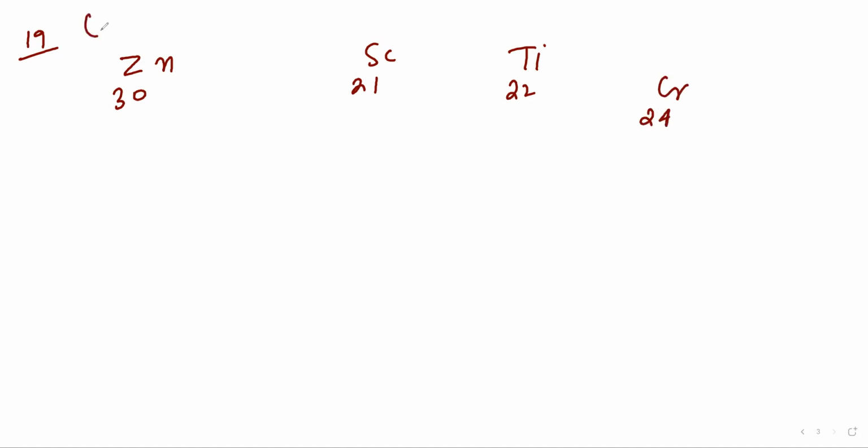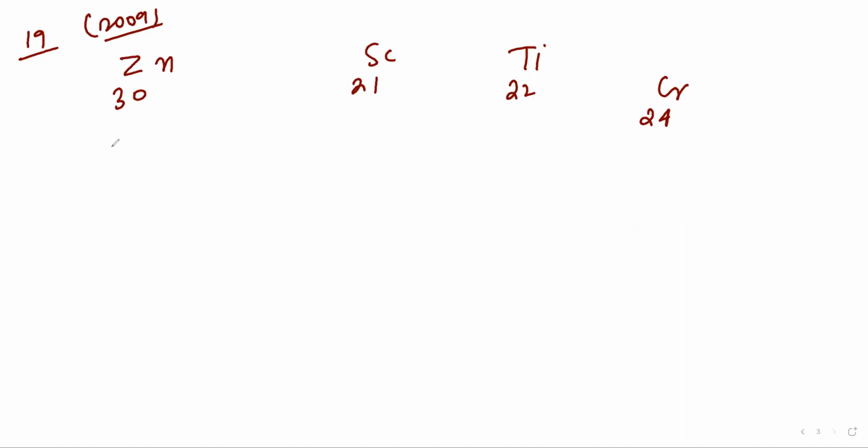Now see the next question, that is 19. Which of the following complex ions is expected to absorb visible light? Compounds are given. Zinc has atomic number 30, scandium 21, titanium 22, and chromium 24. It was asked in 2009. Those with unpaired electrons will absorb visible light.